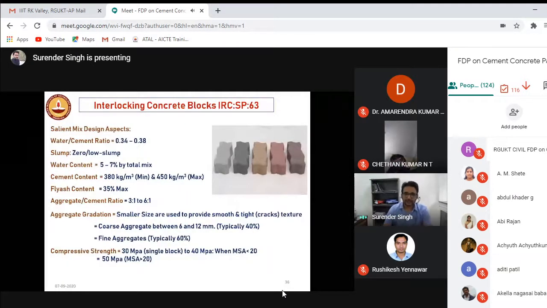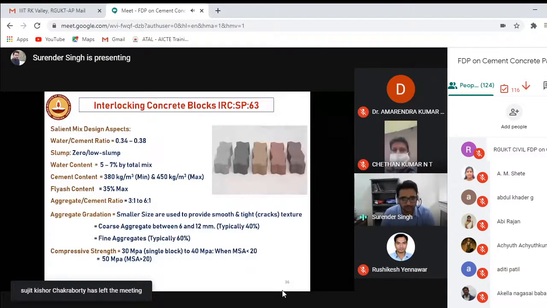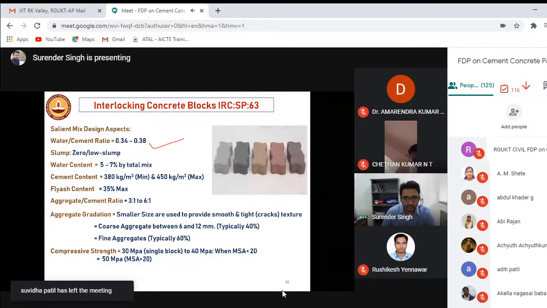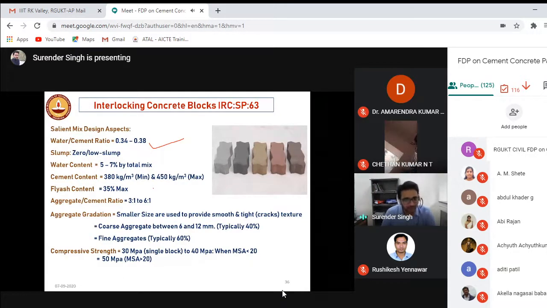The same mix design approach we follow for paver blocks. If you want to know something about paver blocks, Sumit Nandi is an attendee today. He is working on paver concrete blocks, and he is doing his PhD at IIT Roorkee, so if you have any doubts, you can ask him. What you can do is assume a water by cement ratio, assume the cement content, then find out the OMC and MDD value, then do the casting. If your value is good, then okay. If the value is not good, increase your cement content or reduce your water by cement ratio.